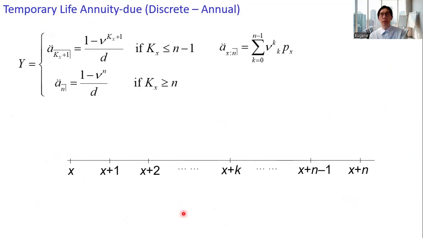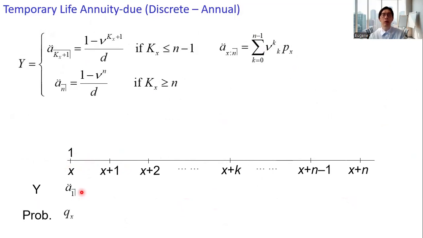All right, make use of the probability function of Kx, using the formal definition of the expectation. If the individual dies within the first year of the policy, then the individual only receives a payment of 1. This corresponds to a double dot angle 1.